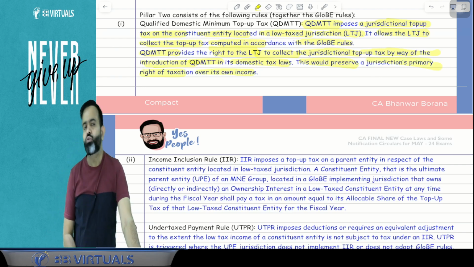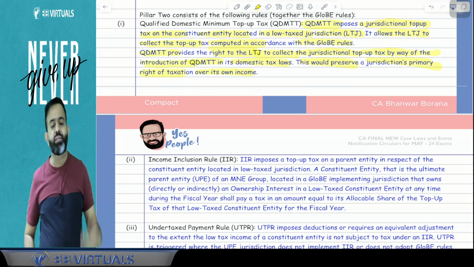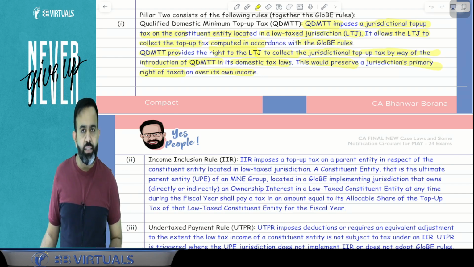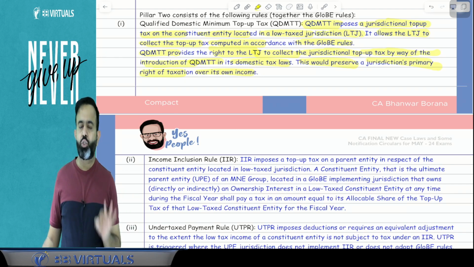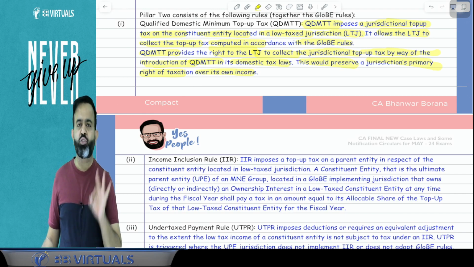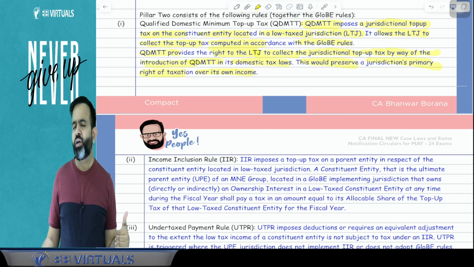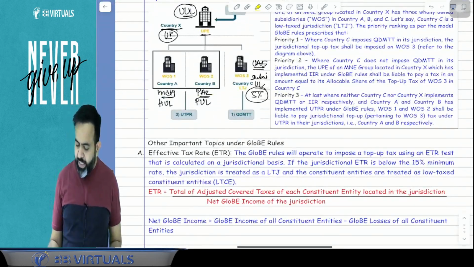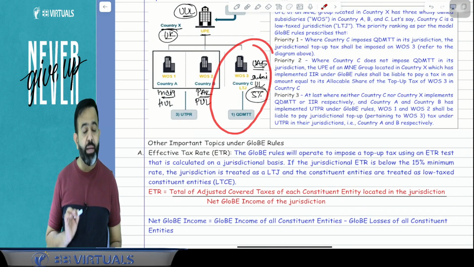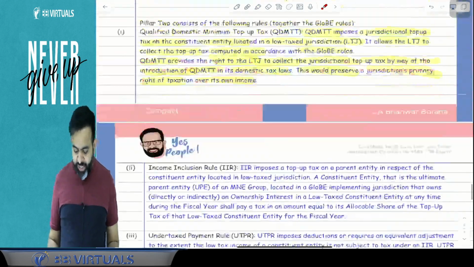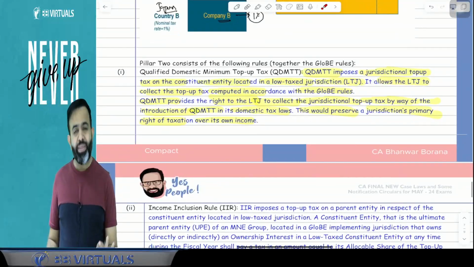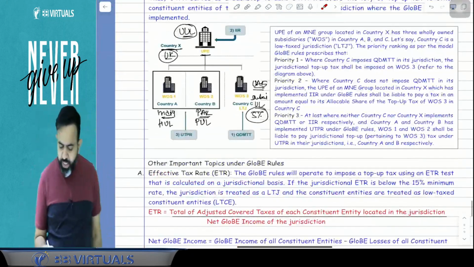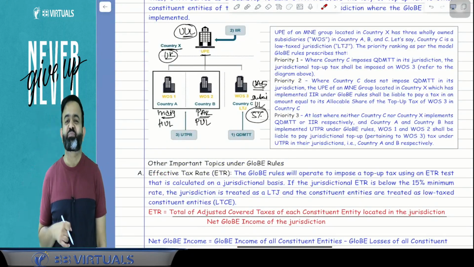its own income. So basically here Dubai will charge the 10% more tax because 5% they are charging, but now as per the Pillar 2, as per GloBE rule, minimum tax should be the 15%. So they are charging 5% tax, so 10% will be the top-up tax that is charged by Dubai only. That will be known as the QDMTT. That is Qualified Domestic Minimum Top-up Tax.